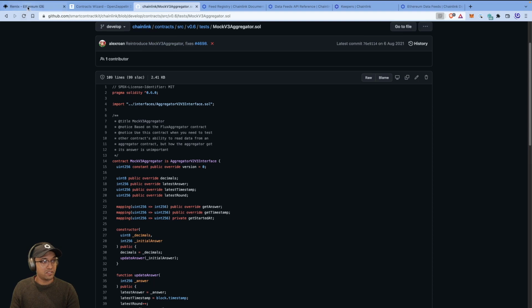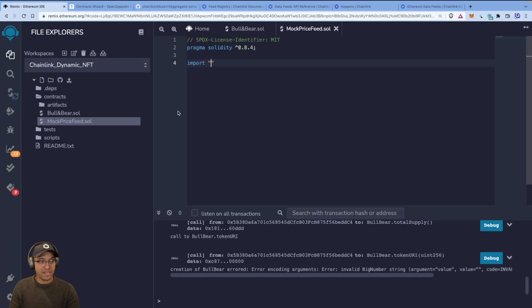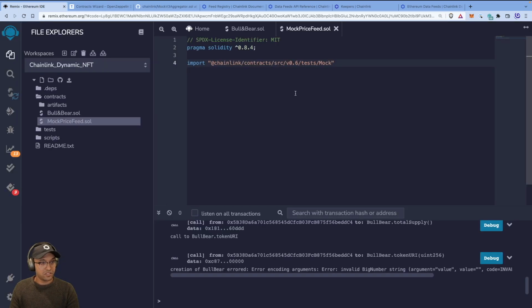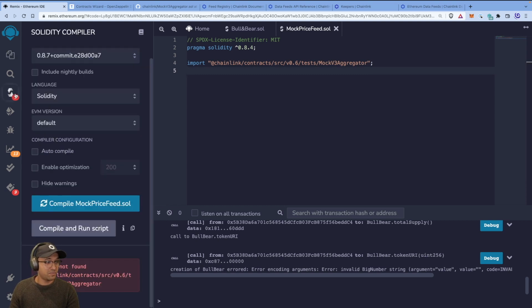So we can do import at chainlink slash contracts slash source slash 0.6, I think it was, yeah, 0.6 tests mock aggregator, mock v3 aggregator, right? So we import that, and believe it or not, that's pretty much it. It's pretty cool, except that it's complaining here about something.